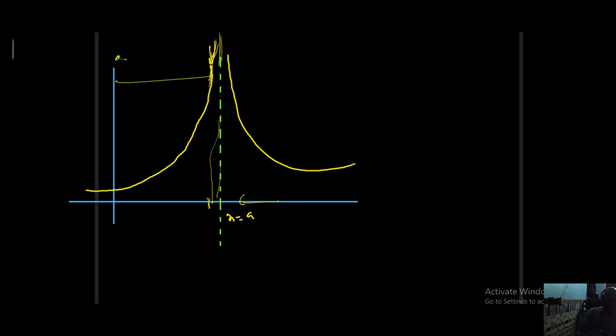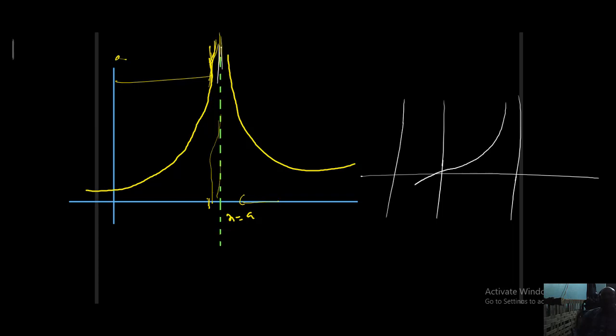So important word, students: this line is called asymptote. Any graph that approaches a vertical line or horizontal line, such lines are called asymptotes to that function's graph. For example, everyone knows the graph of the tan function.